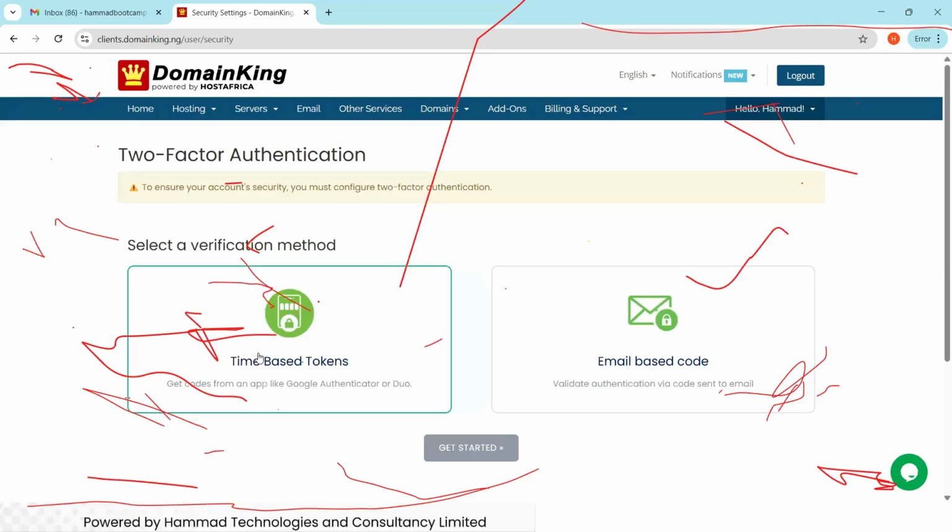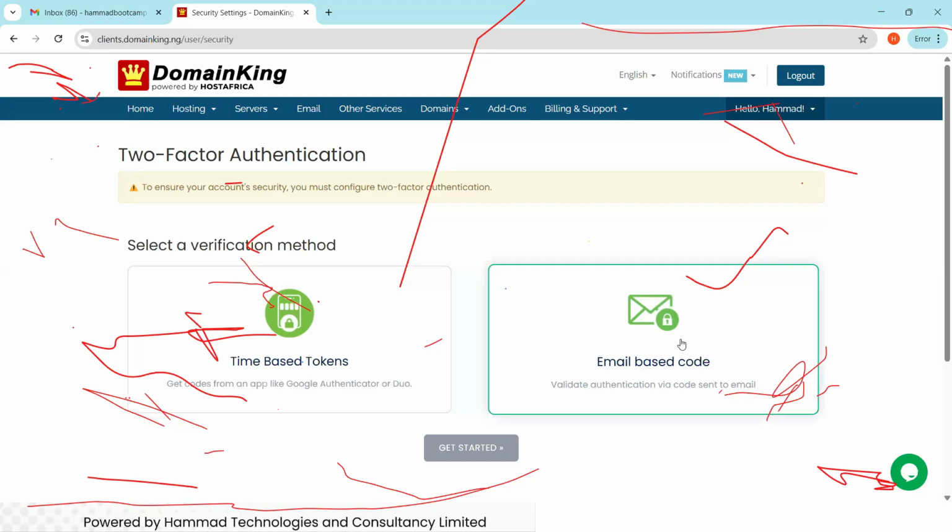I'm not going to use this time-based token or Google Authenticator. Let's use our Gmail. So click on this email-based code, so that whenever you want to log into your account, they will send an OTP to your email. Then you come back and log in with the OTP every time you log out. So we click on this, then you click on get started.